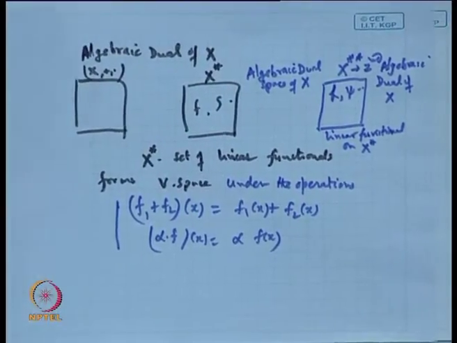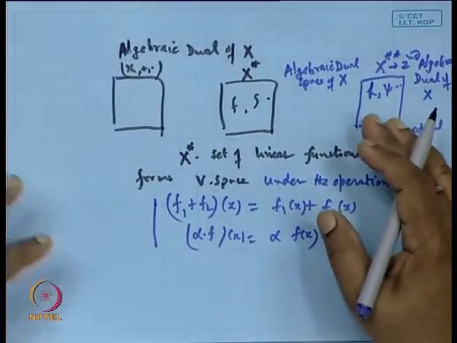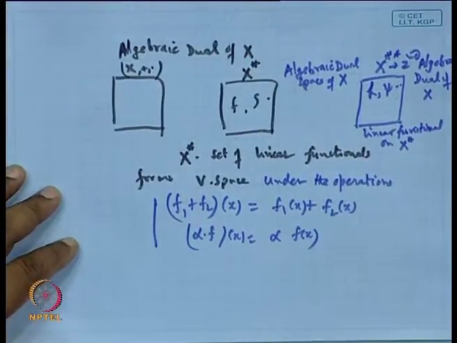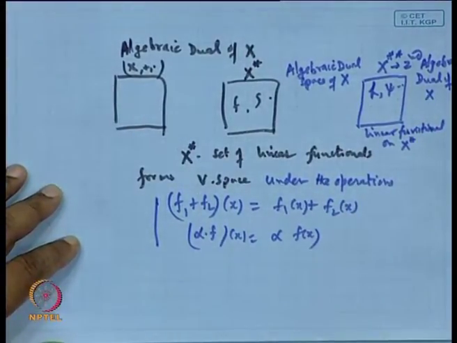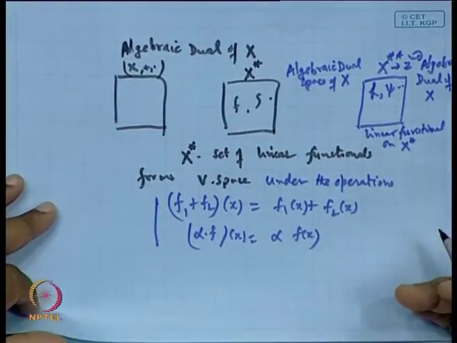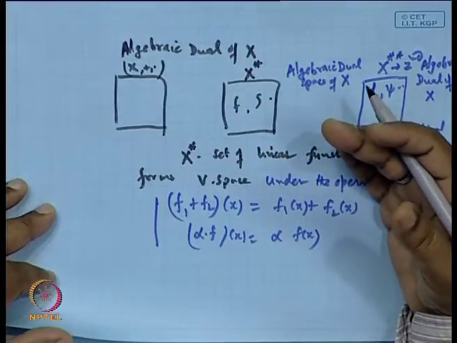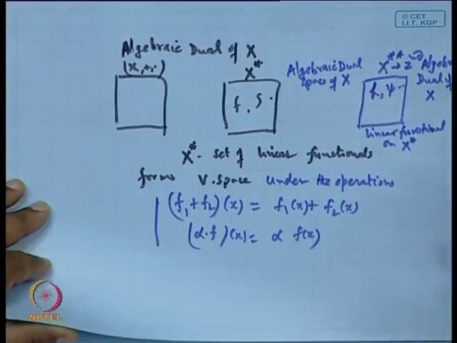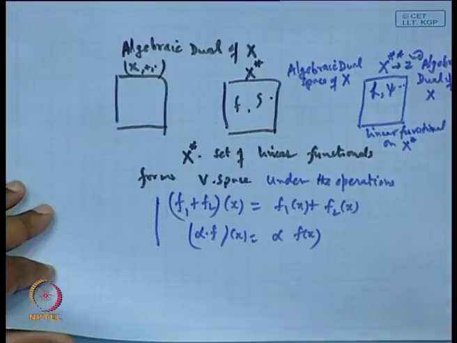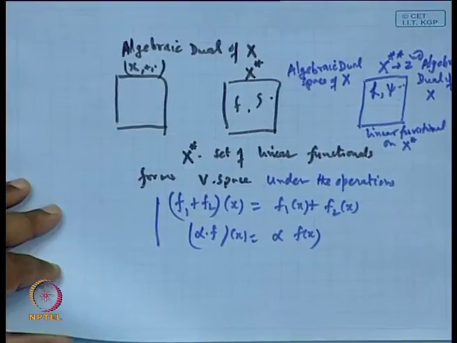The question arises, what is the need of considering this second dual or first dual at all? Is there any purpose of writing this, or just simply taking the linear functionals and making a vector space? Making a vector space is no use unless they have a certain value.